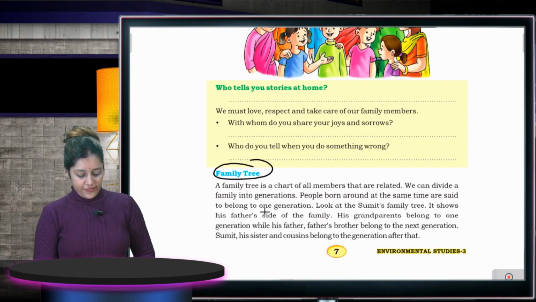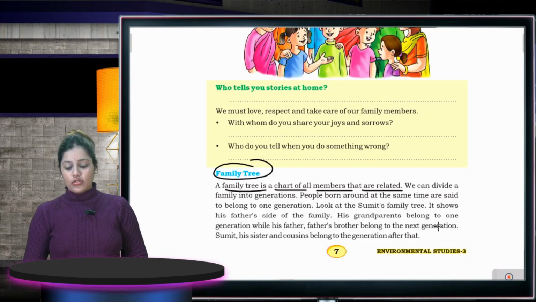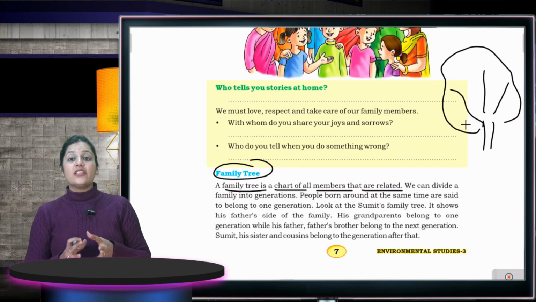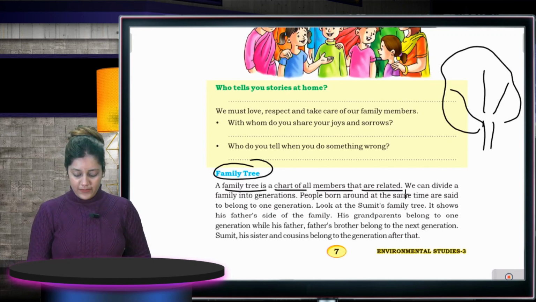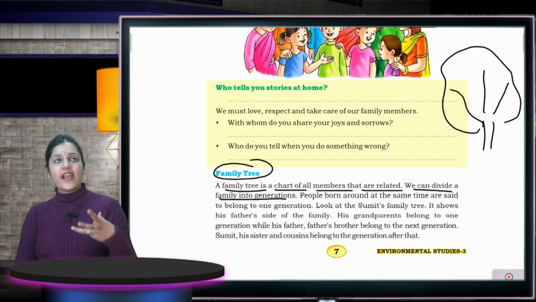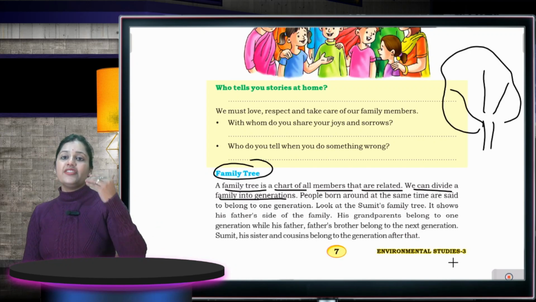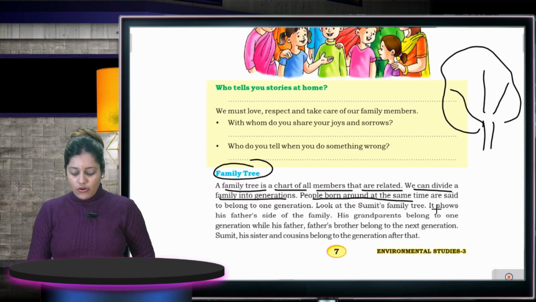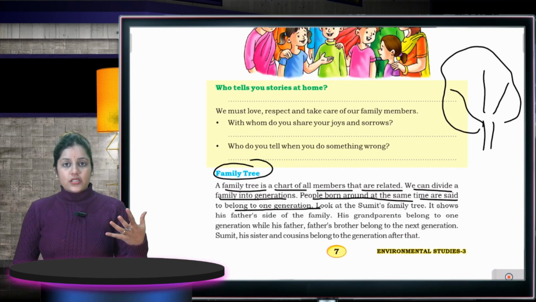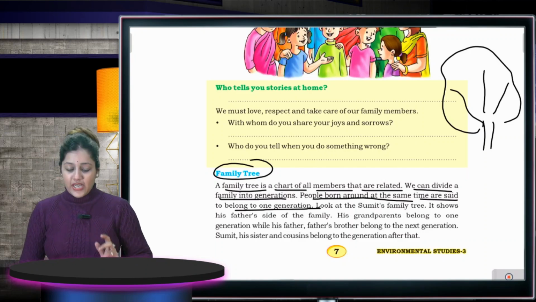Next is your family tree. A family tree is a chart of all members that are relatives. It looks like a tree, a chart resembling all the members of a family. We can divide a family into generations, like grandfather, grandmother, then mother and father, then we. People born around the same time are said to belong to one generation. Like me, my brother, my sister, these all are of one generation because we were born at the same time.